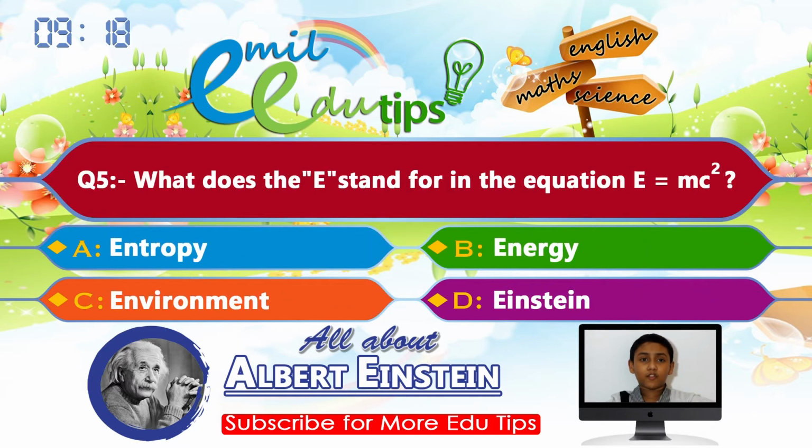Question number 5. What does the E stand for in the equation E equals mc square? Options: A. Entropy, B. Energy, C. Environment, D. Einstein. Your time starts now. The correct answer is option B. Energy.